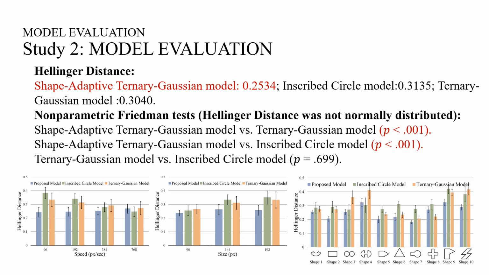Results show that our proposed model outperforms the 2D Ternary-Gaussian model and the Inscribed Circle model, as evidenced by smaller Hellinger distance between the predicted and the actual endpoint distributions. We also performed cross-validation tests. Results show the predicting power of our proposed model is robust across different target shapes and participants.